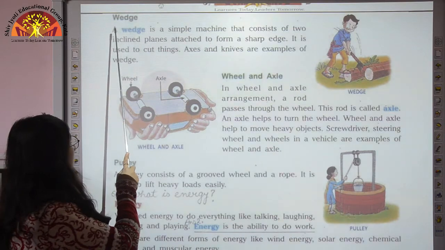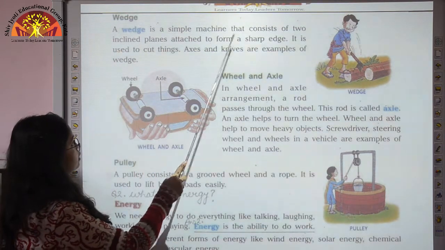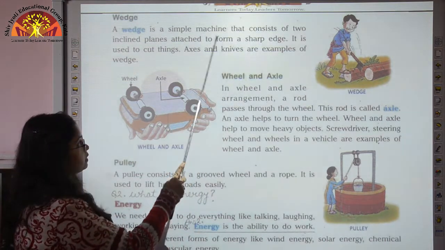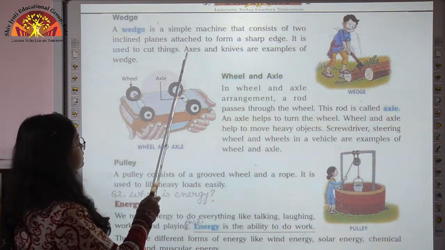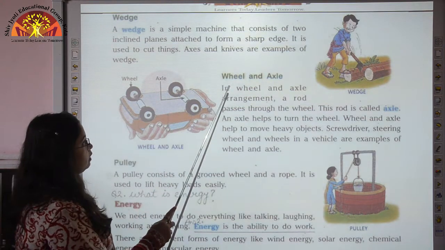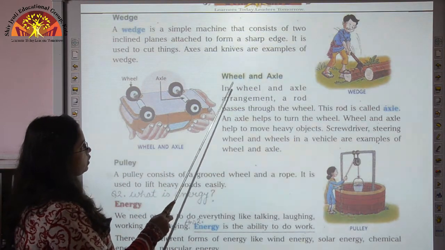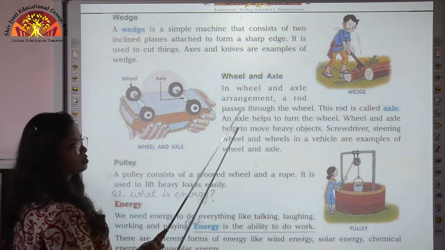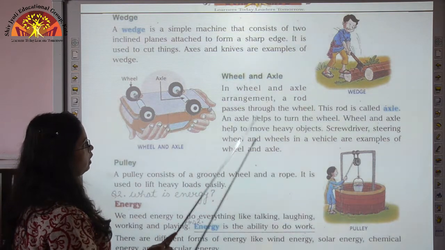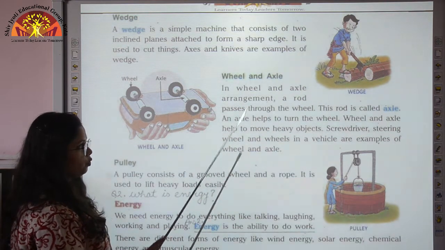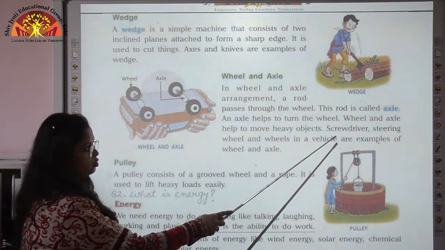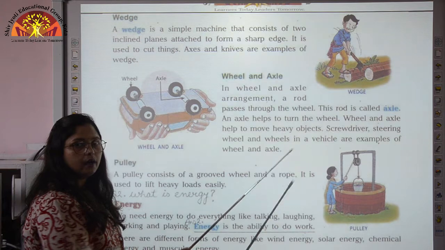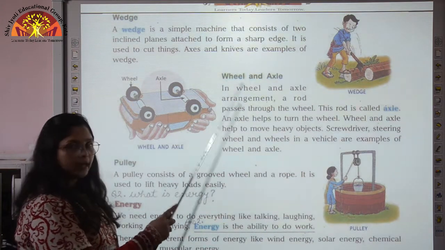Another type of simple machine is wedge. It is a simple machine that consists of two inclined planes attached to form a sharp edge. And some of the examples of wedge are axes and knives. Then another type of simple machine is wheel and axle. In wheel and axle arrangement, a rod is there which is called axle, which passes through the wheel. When axle moves, wheel also moves. Some of the examples are screwdriver, steering wheel and wheels in a vehicle. These all are the examples of wheel and axle.